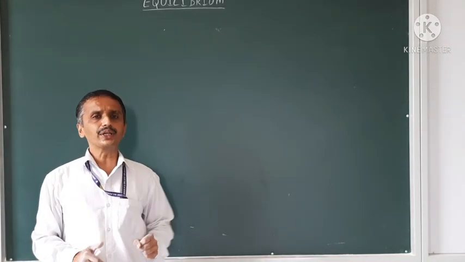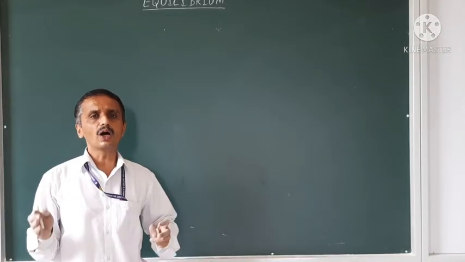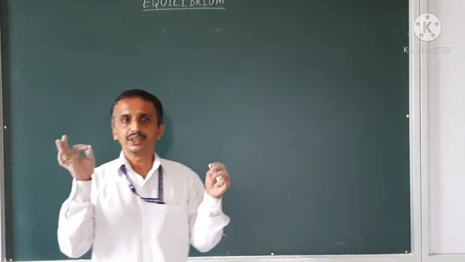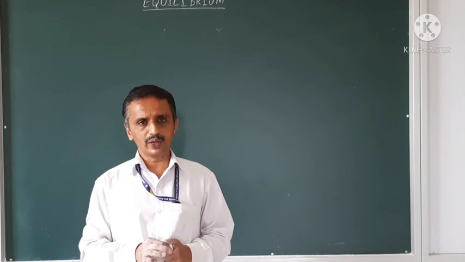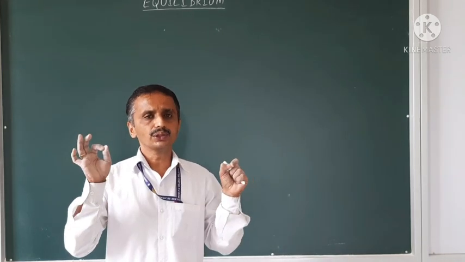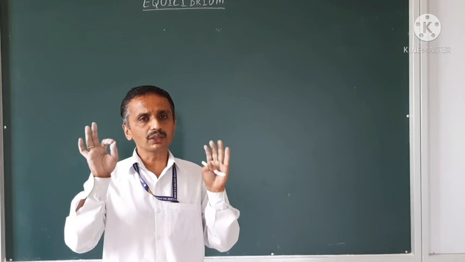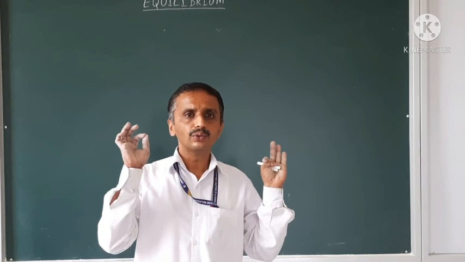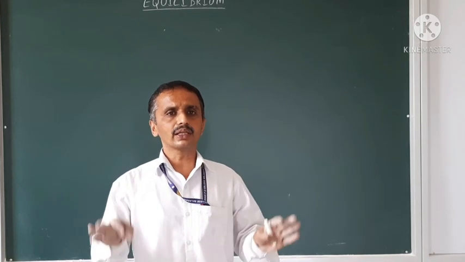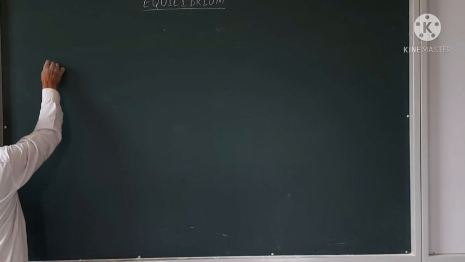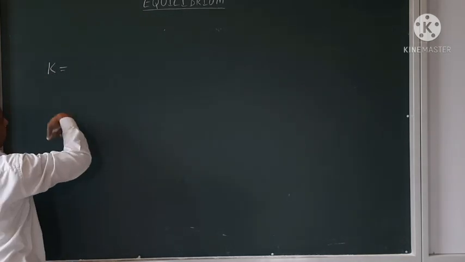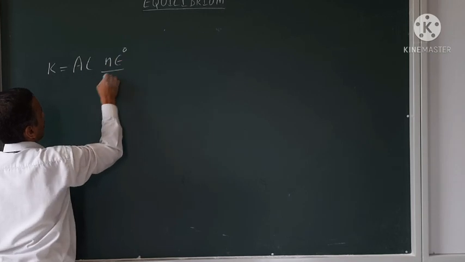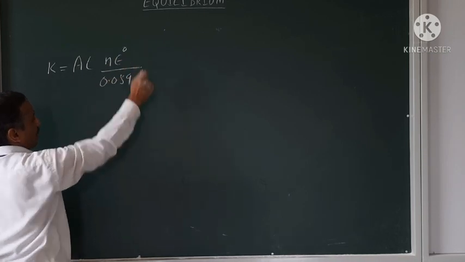Now, for the competitive exam, how to get the logarithm or the anti-logarithm values? It is not exact value, approximated values. Because usually they will not mention the values there, the anti-logarithm values, and you will not be able to use logarithm or anti-logarithm tables. I want to get the equivalent constant K. Anti-logarithm of n E naught by 0.059 is the formula.